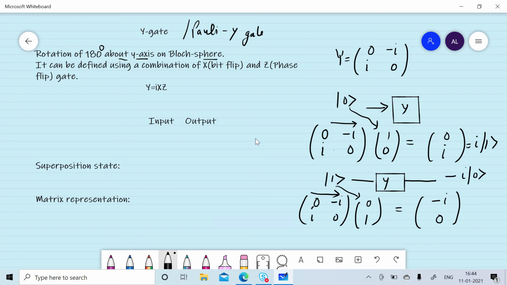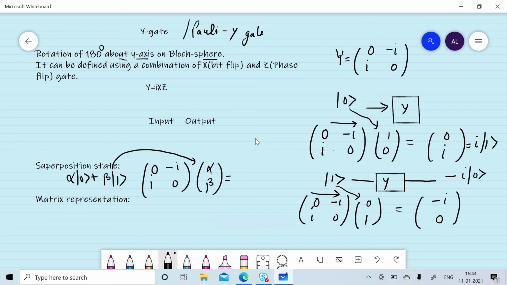If we give a superposition state alpha 0 plus beta 1 to the Y gate, it can be represented by [0 -i; i 0], and the superposition state can be represented by [alpha beta]. So what we will get is [-beta i; alpha i]. We will get minus beta i in 0 state plus alpha i in 1 state.